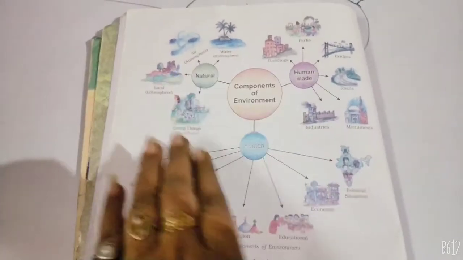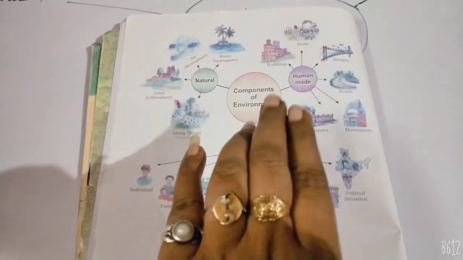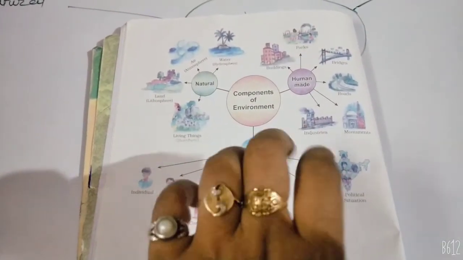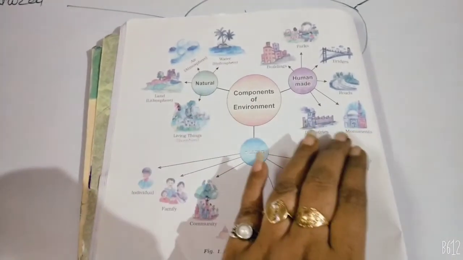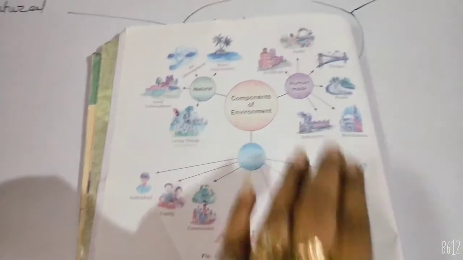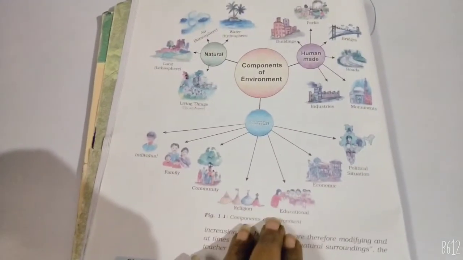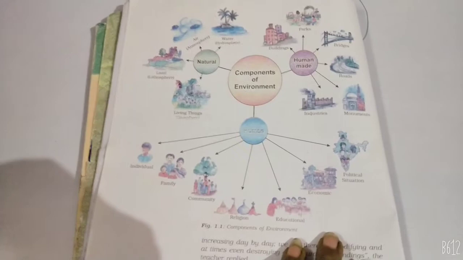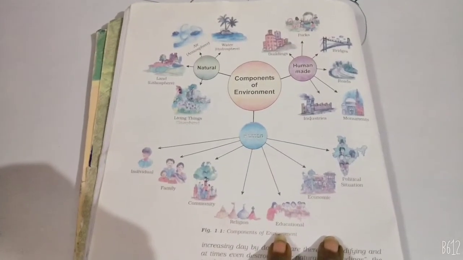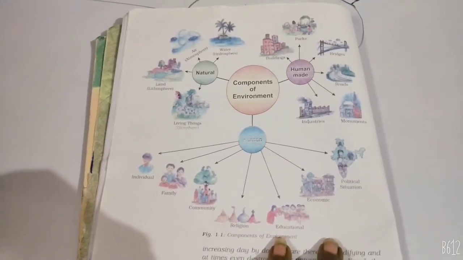We are living in the natural environment, we are living in the human made environment, and we are living in all this society, religion, political situation, economic institution, educational institution. All these are also a part of our environment.